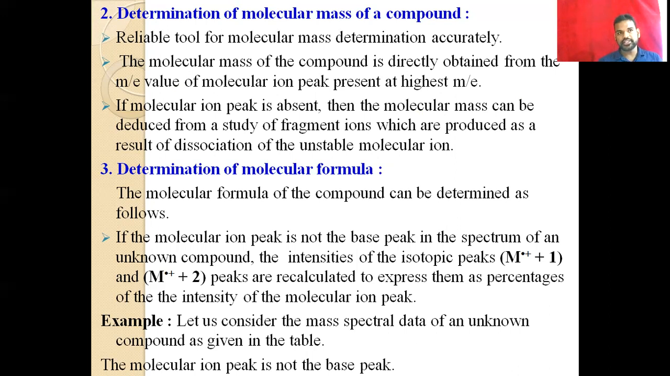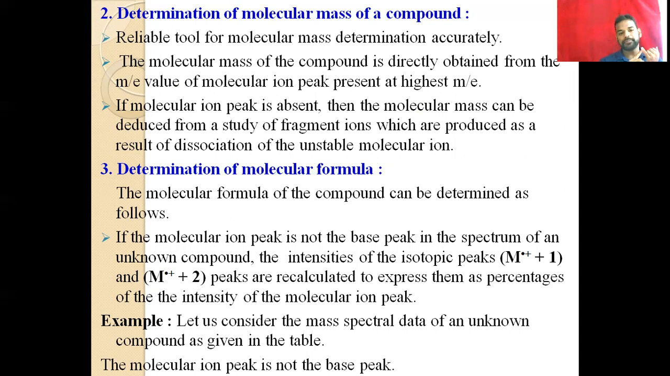And then the determination of molecular formula. So here the molecular formula of the compound can be determined. The molecular mass is different, the molecular formula is different. Here we are discussing the third application, which is to identify the molecular formula. To identify the molecular formula, we use different patterns of fragmentation, isotopic peaks and many other things. And mainly here we are discussing the application of the isotopic peak.